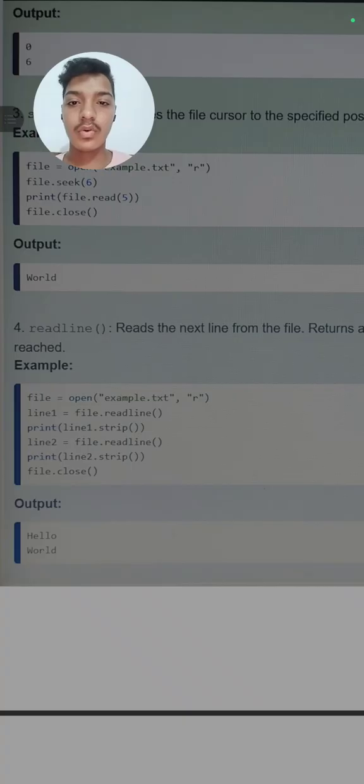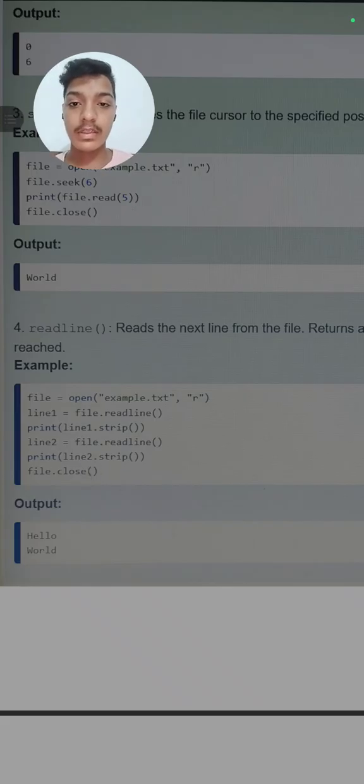Now we will see it by one example. Here we have opened the file and applied the method file.readline, then we print line1.strip, then again we read the line, then we print line2, and then we close.